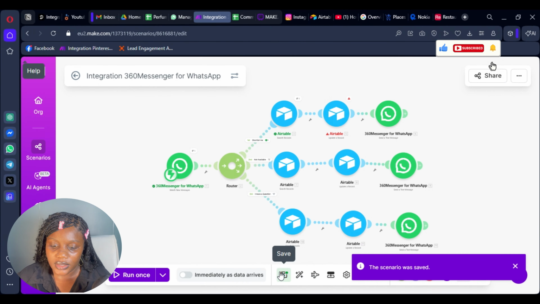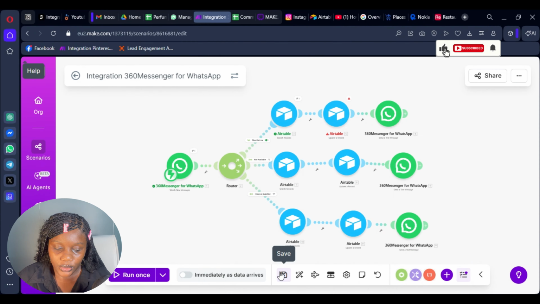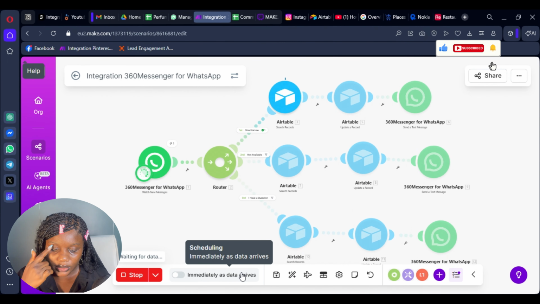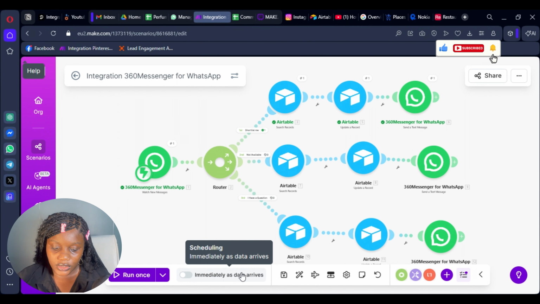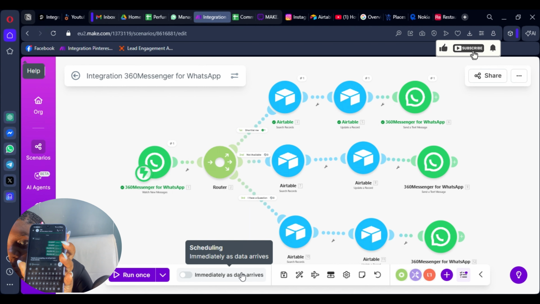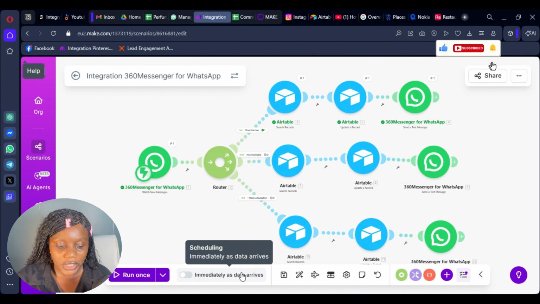Save this. Save this. So let's try it again now. We are going to do shortlist me again. We are going to run this. We'll wait for new data and we run this. Okay, so it has gone through. And yeah, my message just came in. Thank you for accepting. We will get back to you. So this is working perfectly. And if I had sent not available or I have a question, it would have run through that route as well.